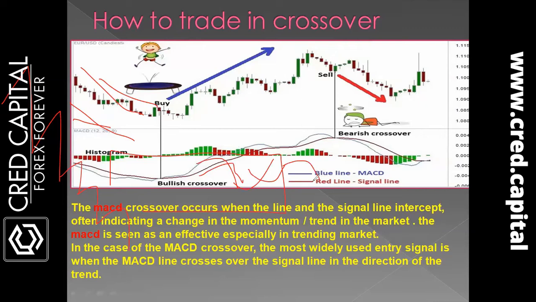This is what MACD confirms to you: that the trend is towards the downside, but you can also take trades in the swings part. For example, the market is now falling, so maybe the MACD is also below the zero level, and it makes crossovers like this on the buy side and on the sell side. We will also see it in the market. Let me take you to the market.